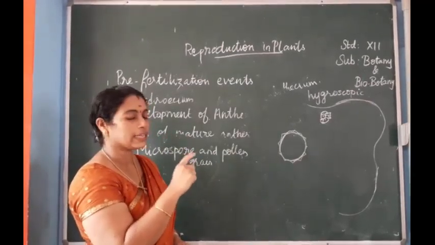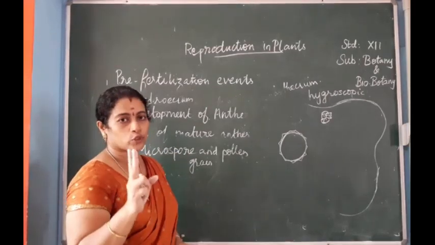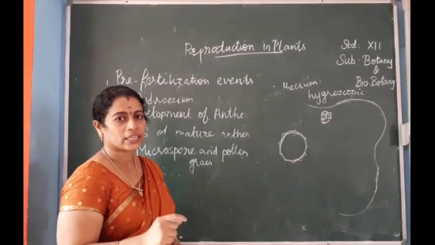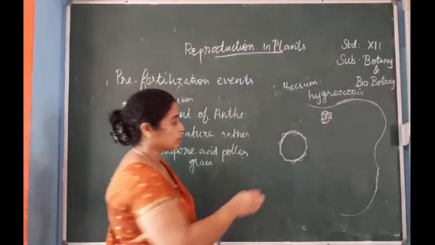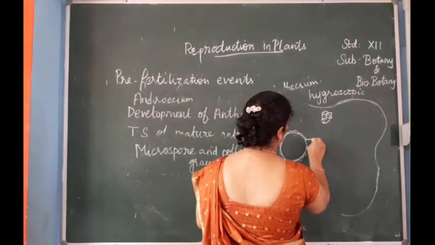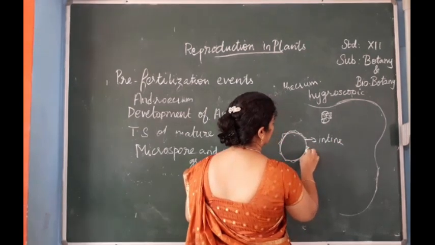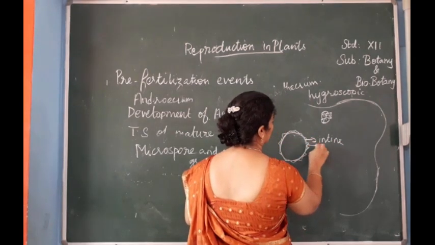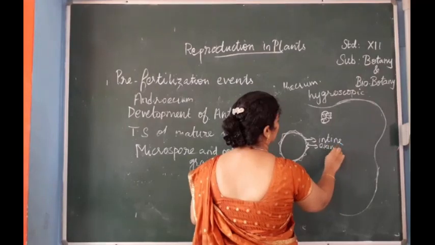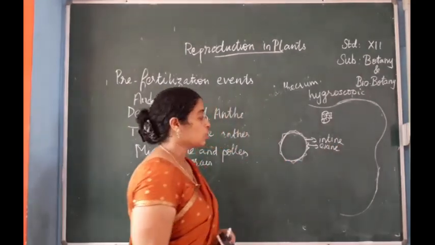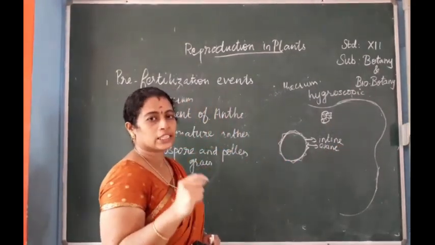You can see the two layers. It consists of two walls, inner intine and outer exine. The inner layer, that is intine, is smooth in nature.